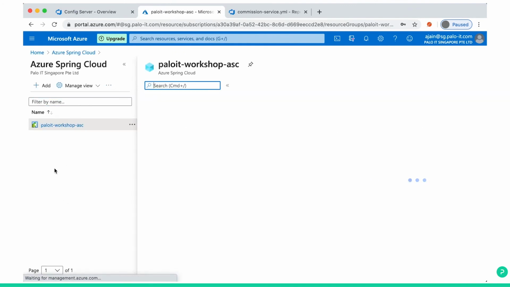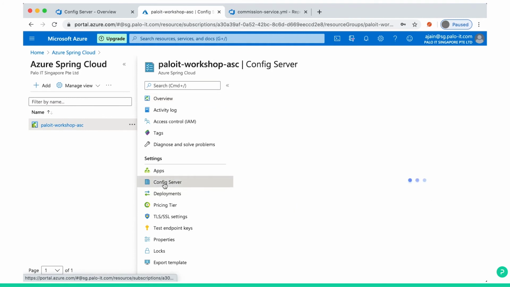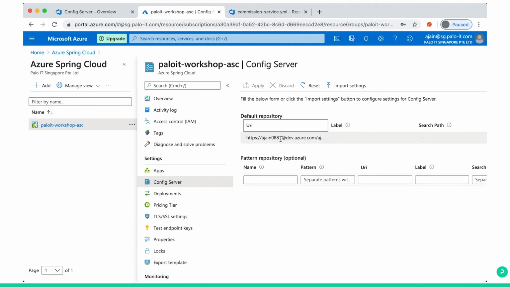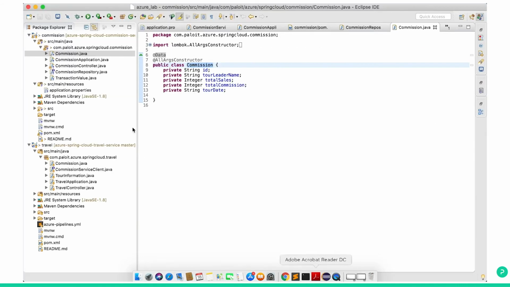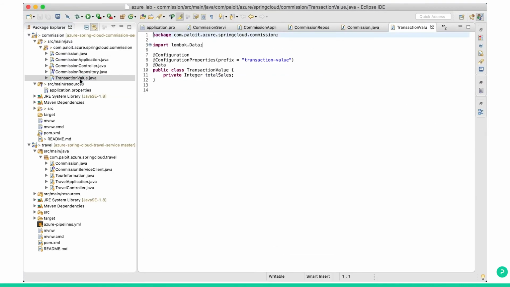We have the config server pointing to this repository, and then see the code in the commission service. How are we reading this? I'll go to the application. Now you see this file.